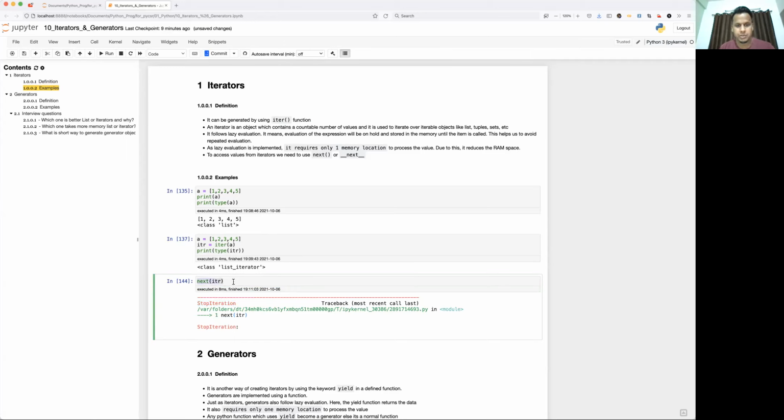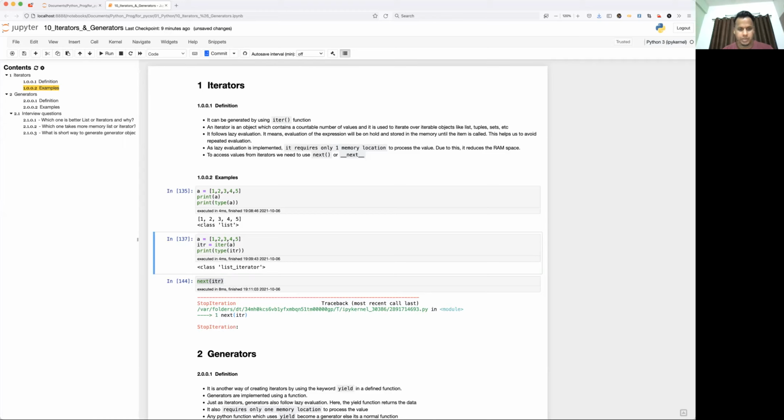You have to use next to fetch the next element of the iterable object. It will keep returning elements as long as they are available. The moment it reaches the end of the elements, it is going to throw the StopIteration exception. I will also help you understand how to get rid of this exception, and what another way to do that is. This is one way to do that. Now, if you want to access the elements once again, then you need to create the object again.